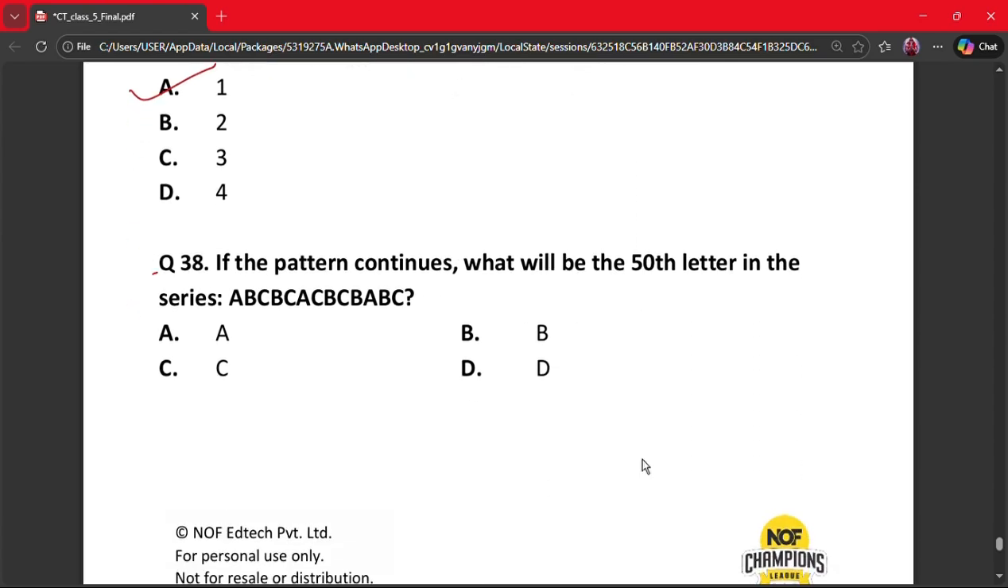Question number 38. If the pattern continues, what will be the 50th letter in the series ABC, BCA, CBC, BABC? So the pattern repeats every 5 letters. So the 50th letter will be 50 divided by 5, an exact cycle. So the last letter will be B, which is option B.